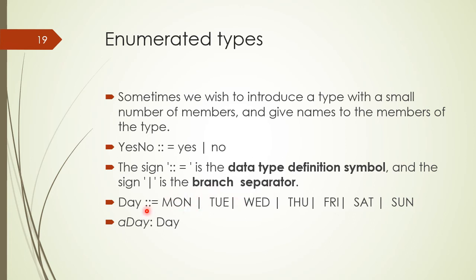For example, we have another type day containing seven different values with the names of days of the week, and we can declare a variable a day on the enumerated type day, and we can assign any value given to that variable a day.